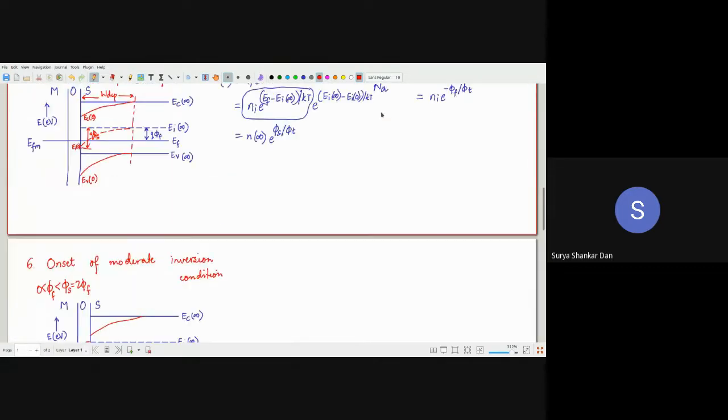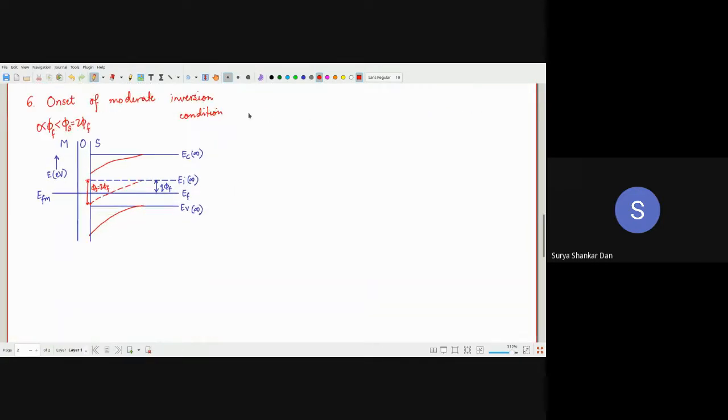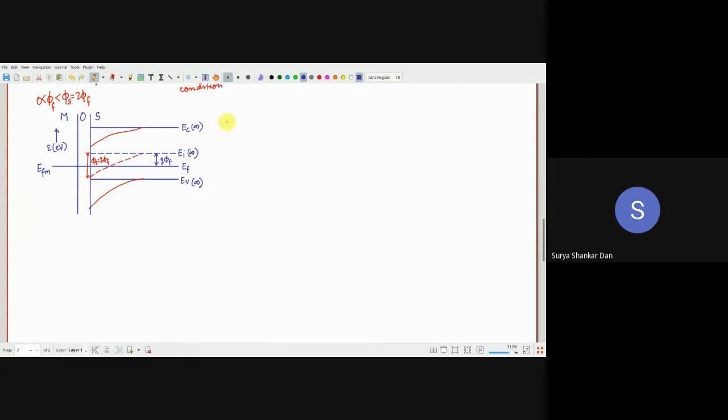Okay. What was that formula? n0 is equal to, I will just try to find out the electron concentration on the surface. Okay. It is ni e to the power of, what was it here? EF minus EI0 by kT. This is a standard formula which we have been seeing from the very beginning. EI0, this is EI infinity. Okay, this is EC0, EV0, this is EC0.